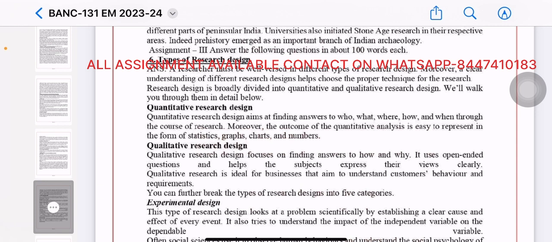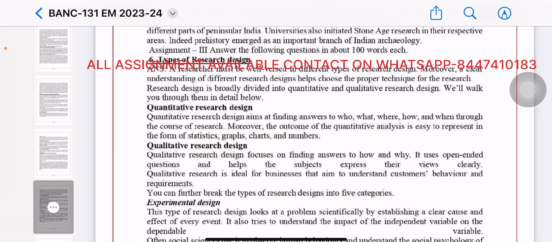Quantitative research design. Quantitative research design aims at finding answers to who, what, where, how, and when through the course of research. Moreover, the outcome of the quantitative analysis is easy to represent in the form of statistics, graphs, charts, and numbers.